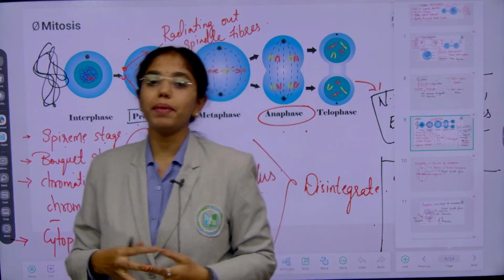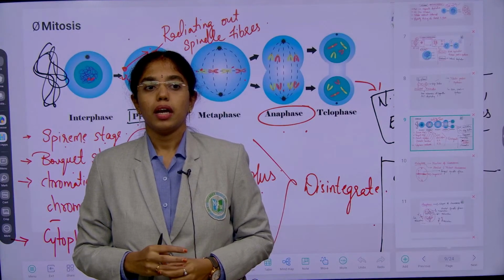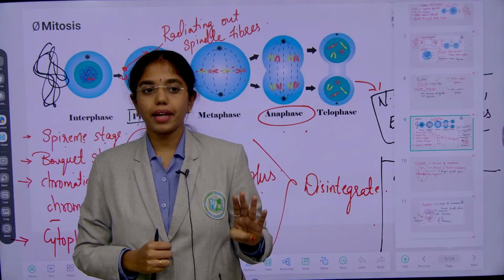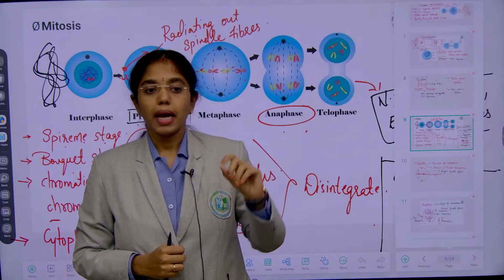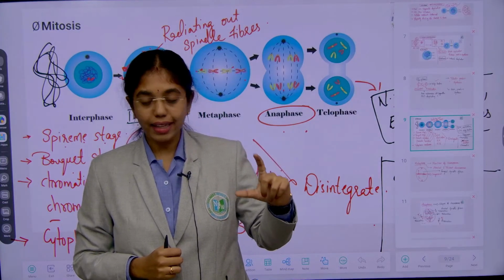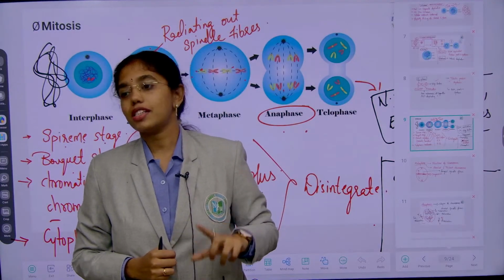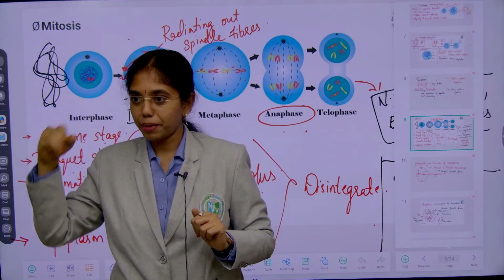And where do you see P arm and Q arm? In which type of chromosomes? Which shapes? Acrocentric and submetacentric. You will see P arm and Q arm. Amongst these two arms of chromatid, tell me which arm is longest and which arm is shortest. Q is long, P is short. We will write Q like this, no? Like that you remember. Long tail.